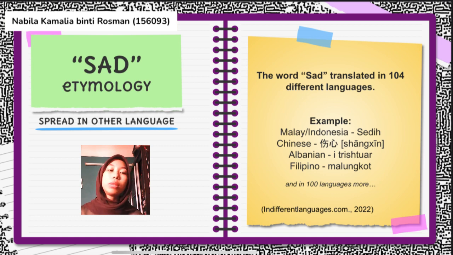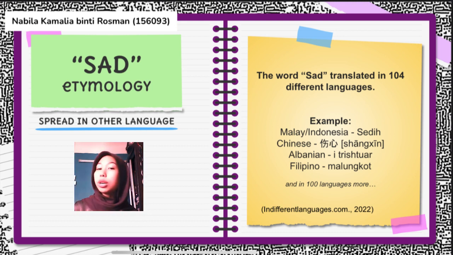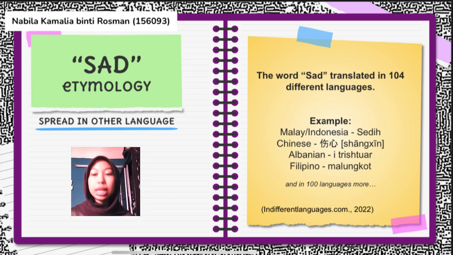Moreover, we will move on to the spread in other languages of the word sad. The word sad, according to indifferentlanguages.com 2022, has been translated in more than 100 different languages. For instance, in Malaysia, Malay and Indonesia, we use sedih. In Chinese, they say sad as shangxin. In Albanian, it was said as i trishtuar. In Filipino, it's said as malungkot.